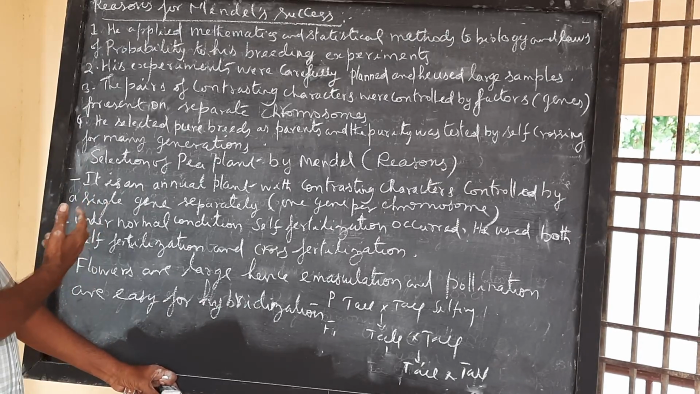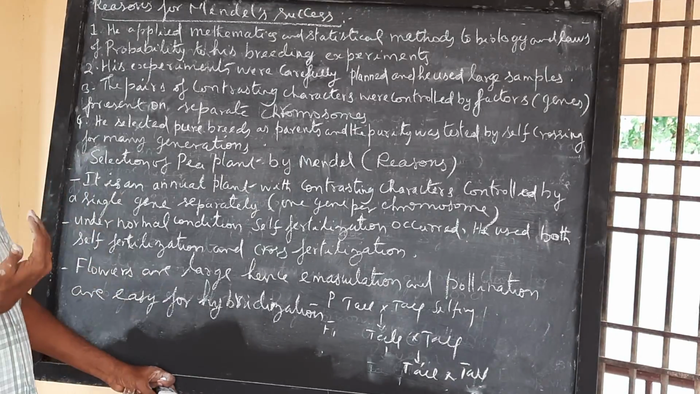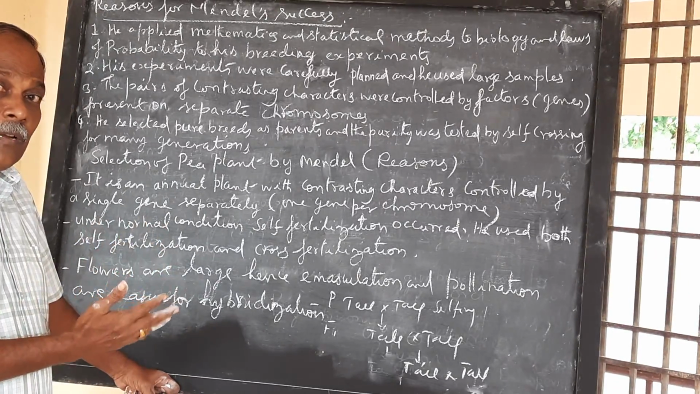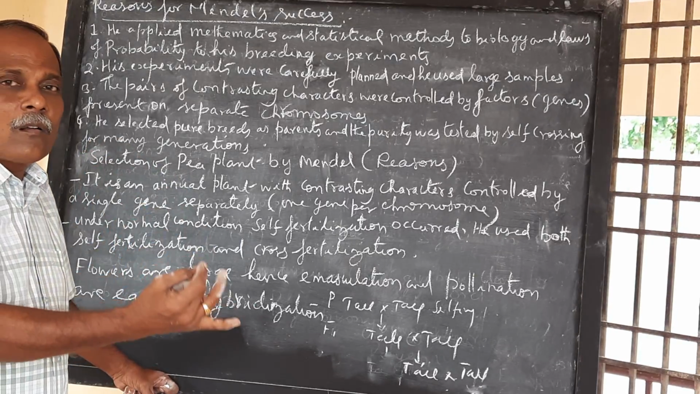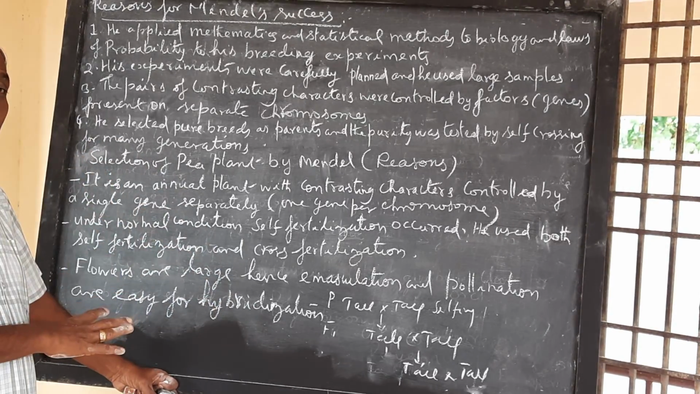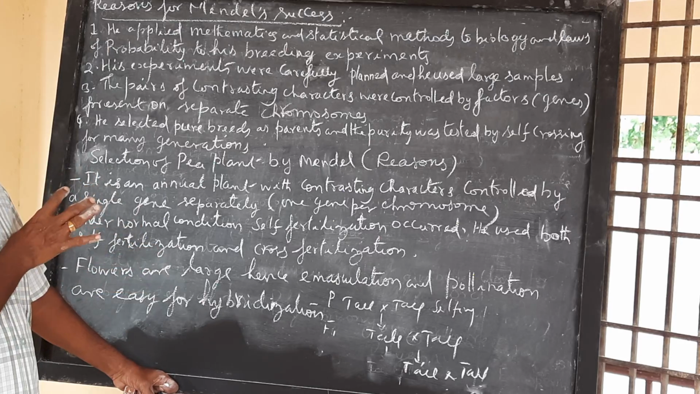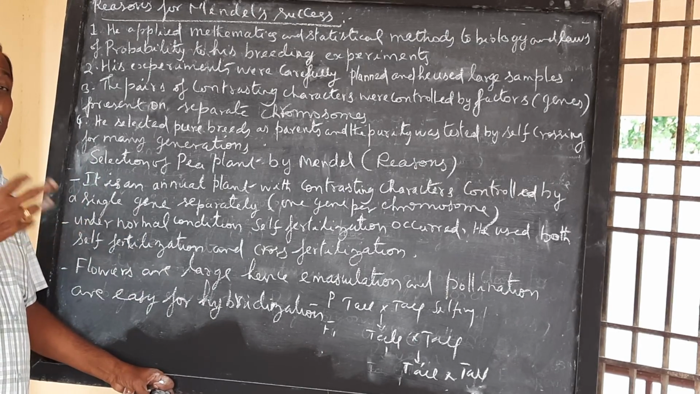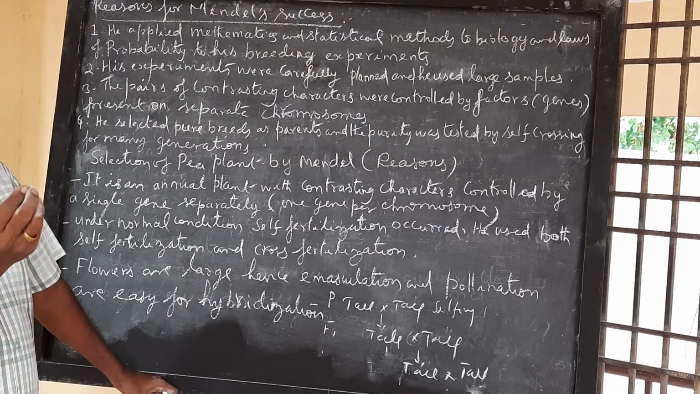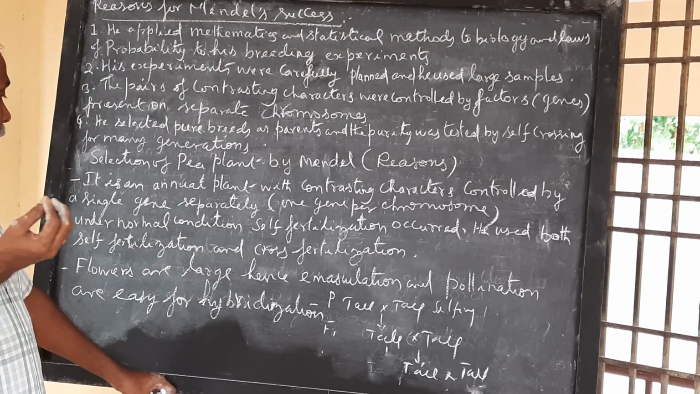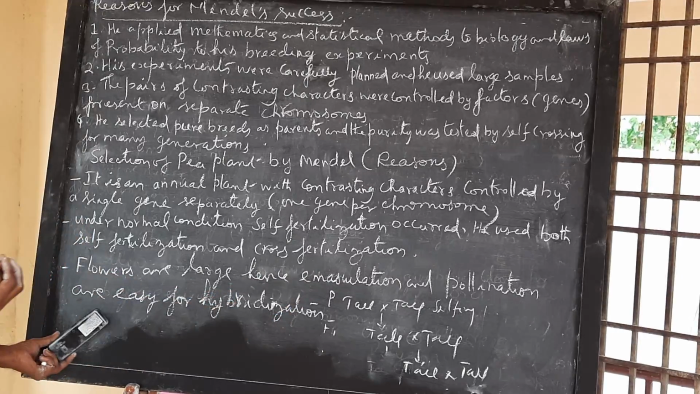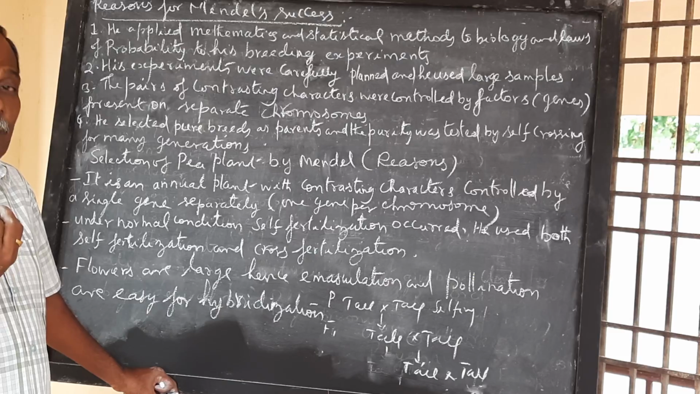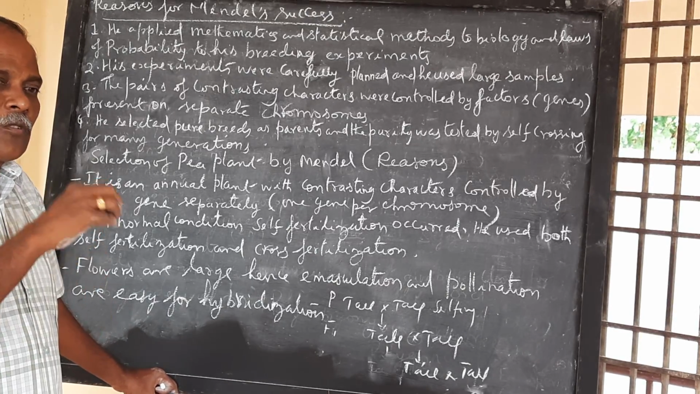Next, under normal conditions, self-pollination occurs. Then you can do self-fertilization as well as cross-fertilization, so artificial cross-pollination can be done in that plant. The flowers are large, so although it is self-pollinating, you can do artificial cross-pollination by removal of stamens. That is emasculation. Hence emasculation and pollination are easy for hybridization. Emasculation means the process of removal of stamens from a flower.